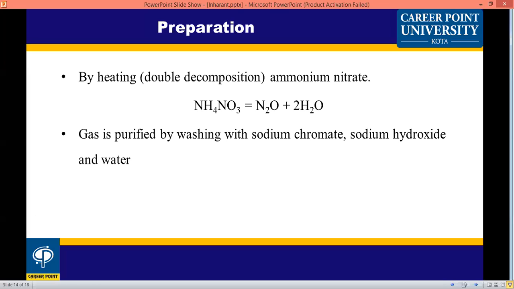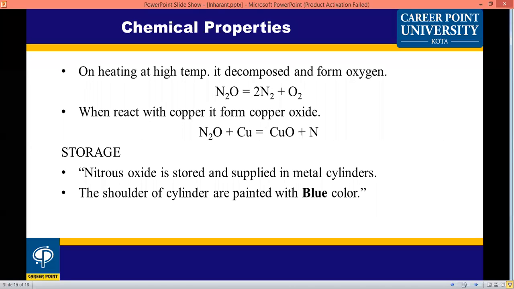It is a simple process. Ammonium nitrate is heated, with formation of nitrous oxide and water, and then this gas is purified by washing with sodium chromate solution, sodium hydroxide solution, and water. The purified laughing gas is collected in a compressed cylinder.